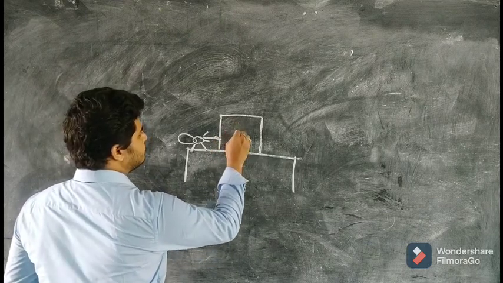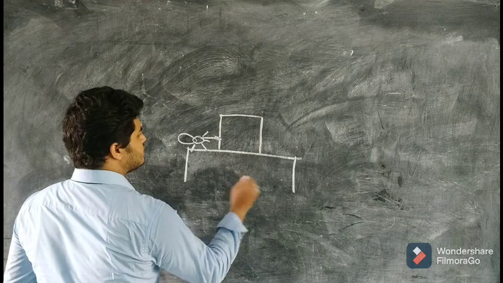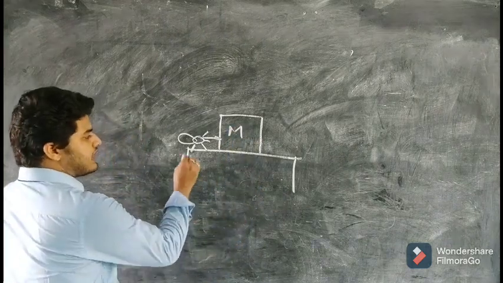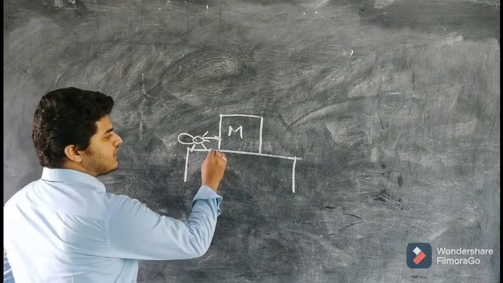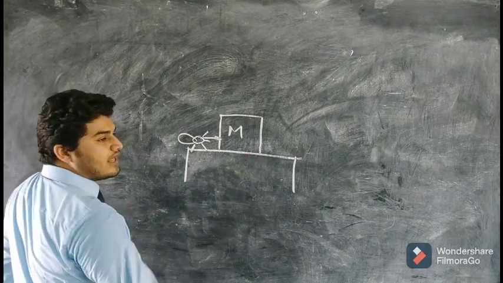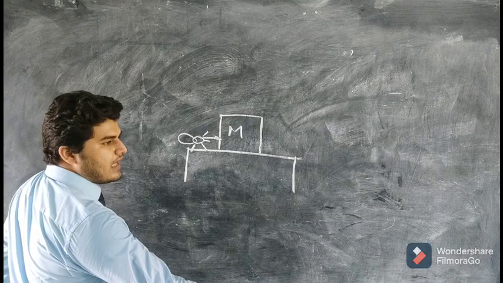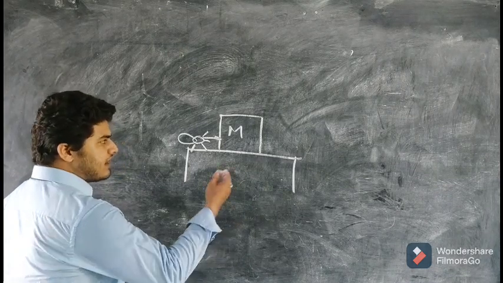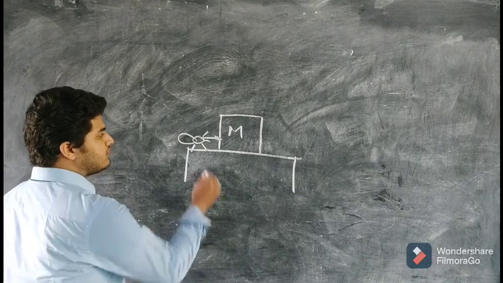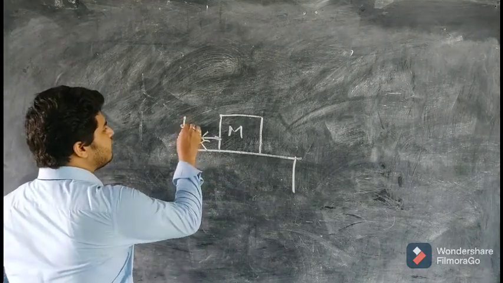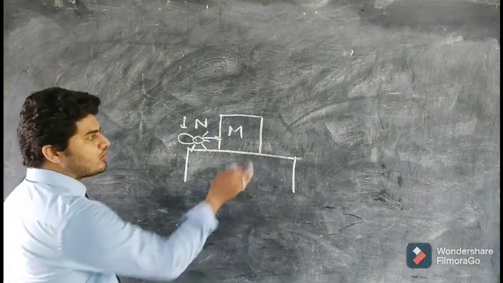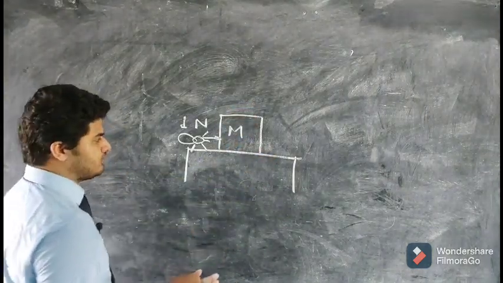Suppose this block is of mass m. So we ask this ant to apply a force and move this block. We all are ant-man now. We are commanding the ant. So we are asking the ant to move the block, but the ant is unable. The ant applied 1 Newton of force and the block didn't move. The block is still in its position.